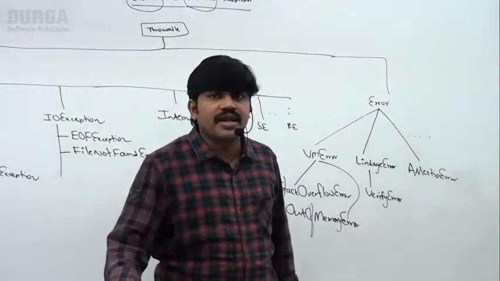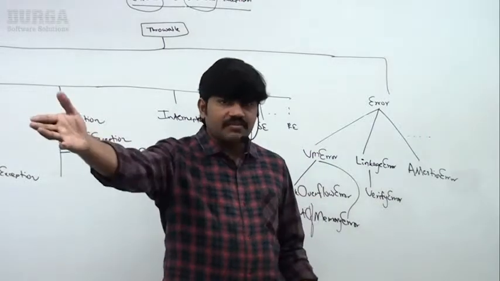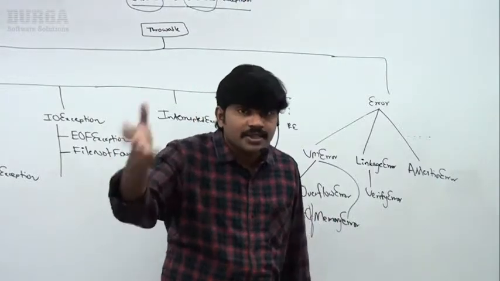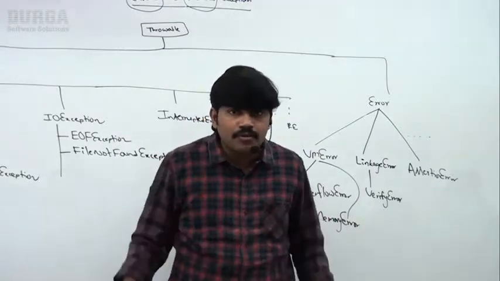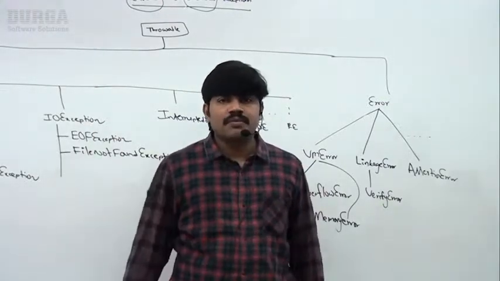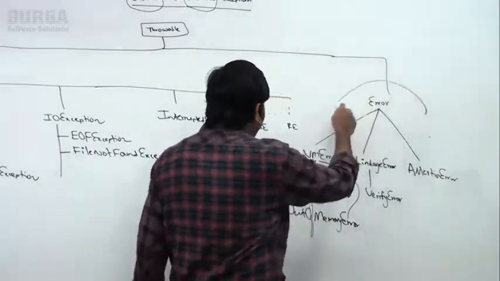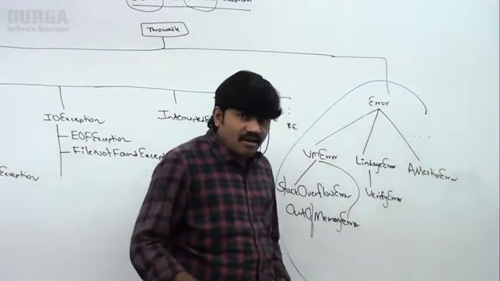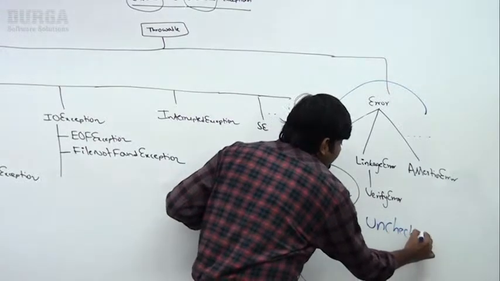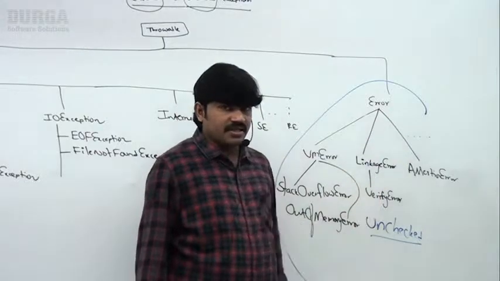We are not responsible to handle, and we can't handle either. If OutOfMemoryError is coming, what can I do? The system admin or server admin is responsible to increase the memory, so the program will be terminated abnormally. They are responsible to increase it, not the programmer, right? That's why, for errors, the compiler is never going to ask the programmer whether you are handling or not. That's why all errors are unchecked. Remember this one, sir. All errors are unchecked. Observe that very carefully. Every error is by default unchecked.